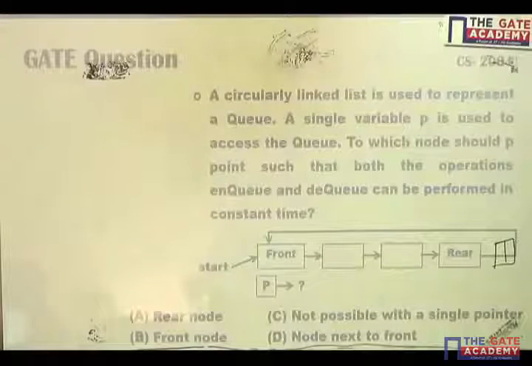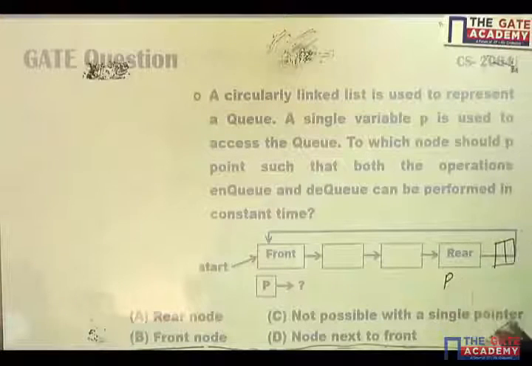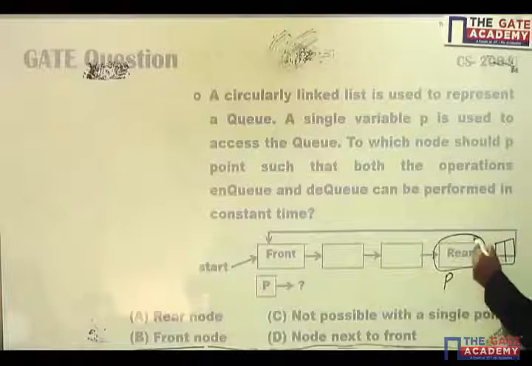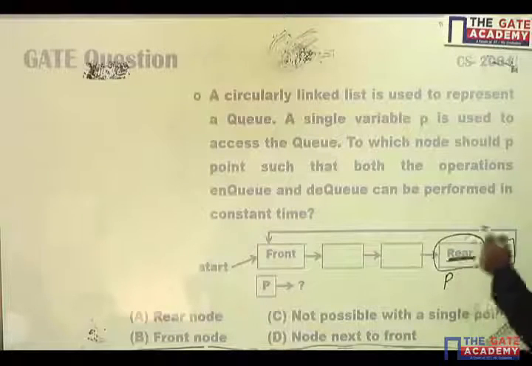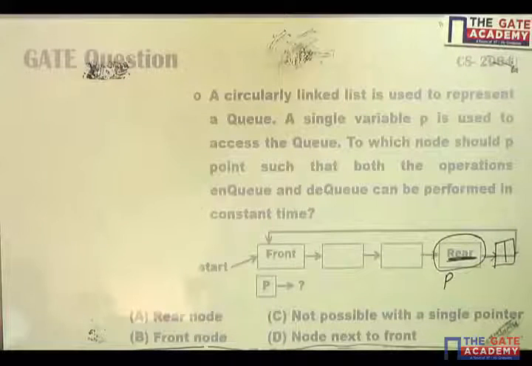And we have already seen one algorithm that will insert a new item after the given node. So if I know the address of the rear node, then I can insert a new element here itself, no problem at all.